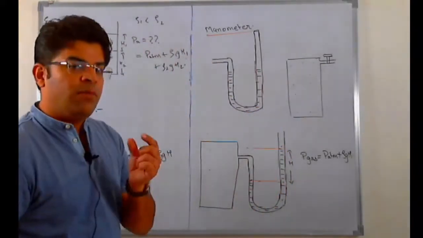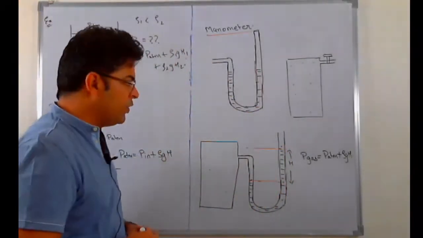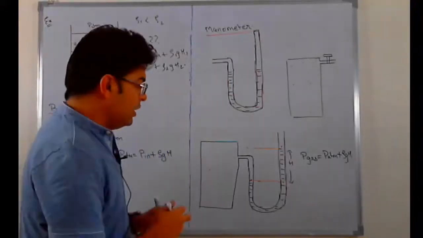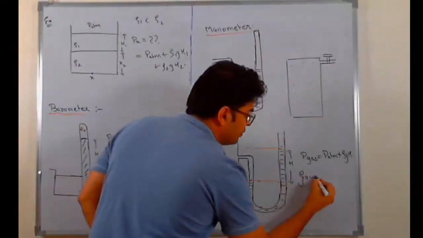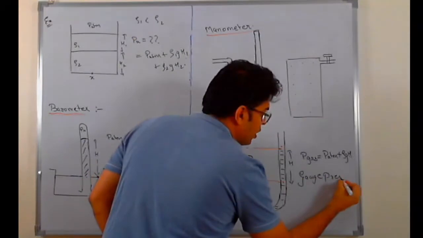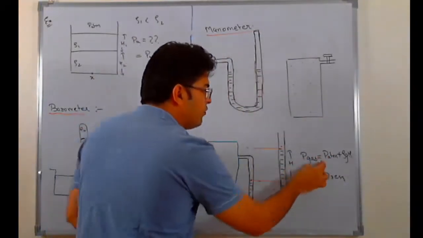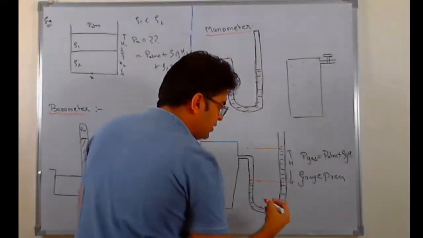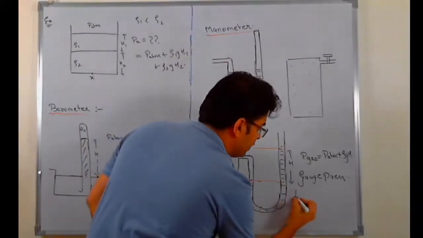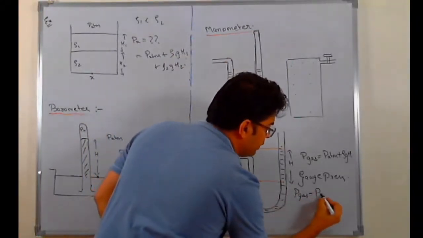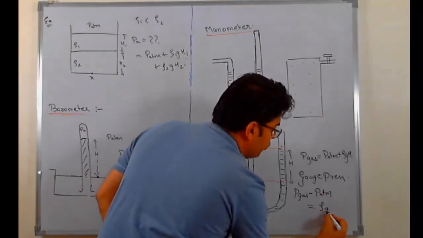Here we define one more quantity called gauge pressure. Gauge pressure is nothing but the pressure of gas minus P atm, and this comes out equal to rho gh.